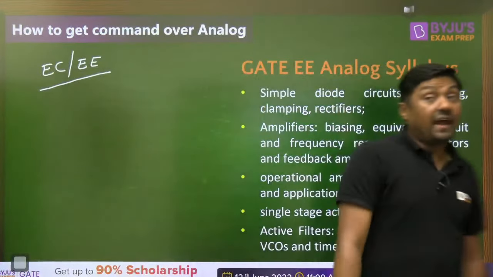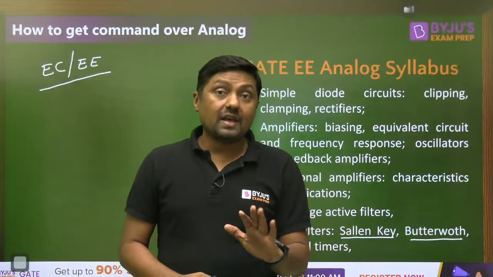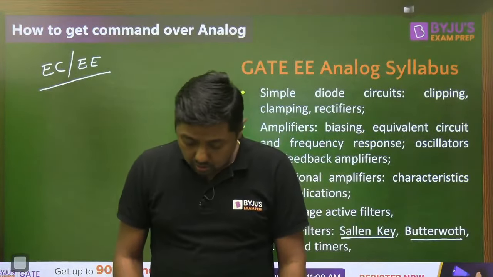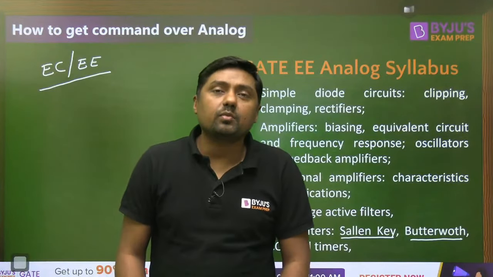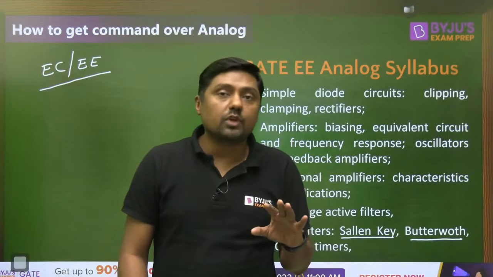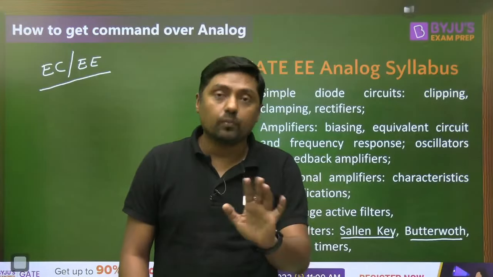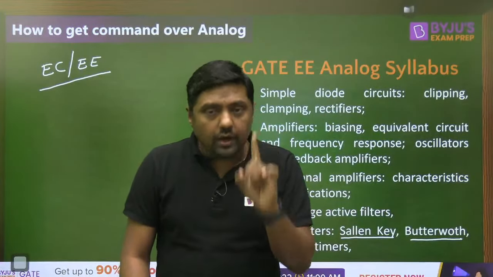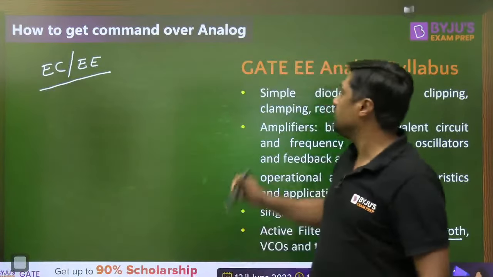And sometimes we get very good questions in the electrical branch as compared to the electronics branch. So if you are saying, sir, in electrical branch it is not so important, and if I get superficial knowledge of analog it will be okay for me. No. If you want to get a single digit rank, then you have to get command over this subject, electrical branch.